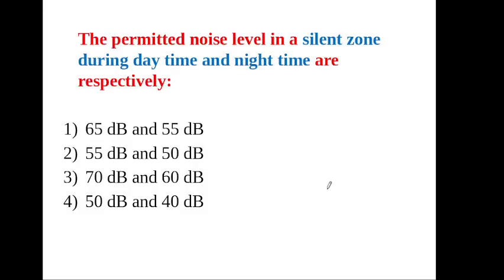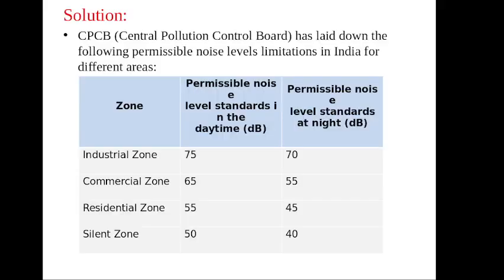The permitted noise level in a silent zone during daytime and night time are respectively 50 dB and 40 dB. This is the CPCB report, Central Pollution Control Board report. Industrial zone 75 and 70, commercial zone 65 and 55, residential zone 55 and 45, and silent zone 50 and 40. This is daytime, this is night time.